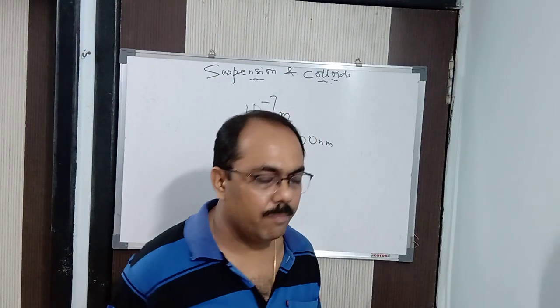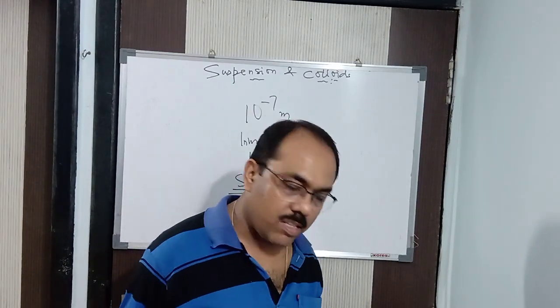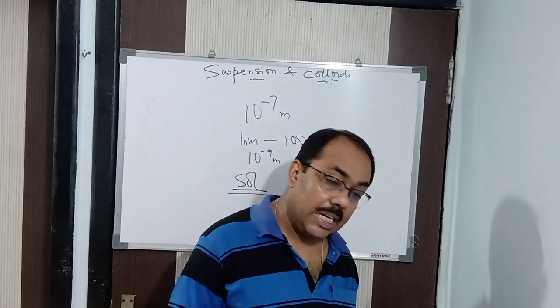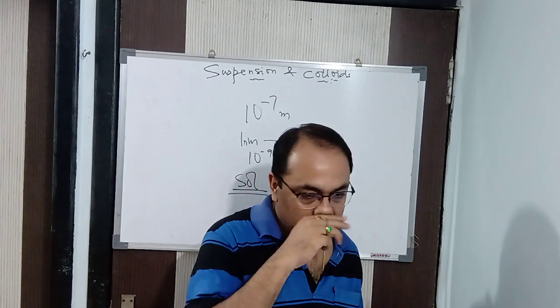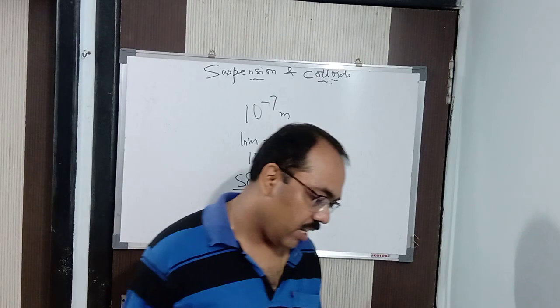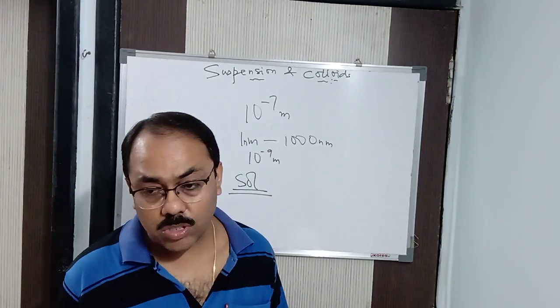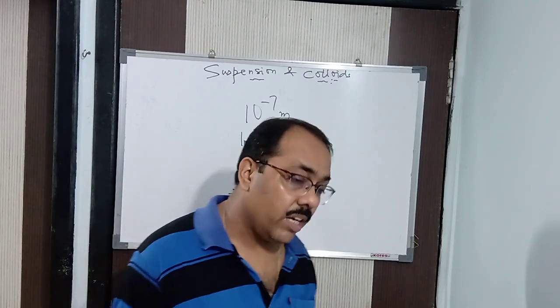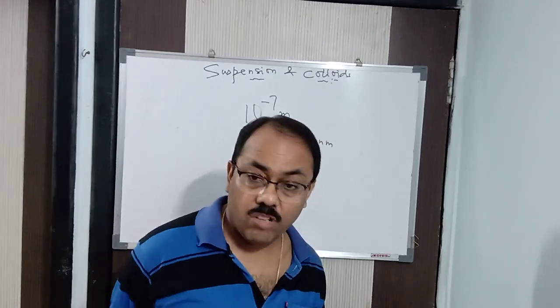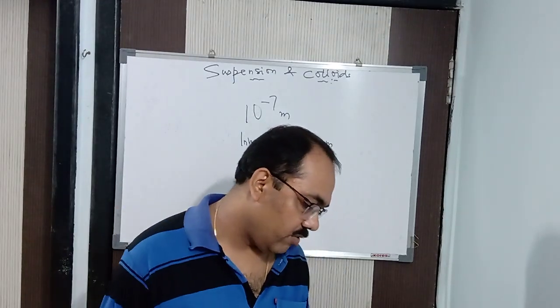Let me give you an example. Milk is a colloid. Then gum is a colloid, the gum which you use to make a paste. Blood is a colloidal solution. Toothpaste is a colloidal solution. Jelly is a colloidal solution. Jams or jellies are colloids. Then starch is a colloidal solution. Fog or mist is a colloidal solution.